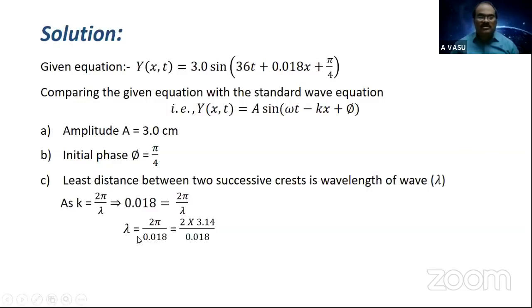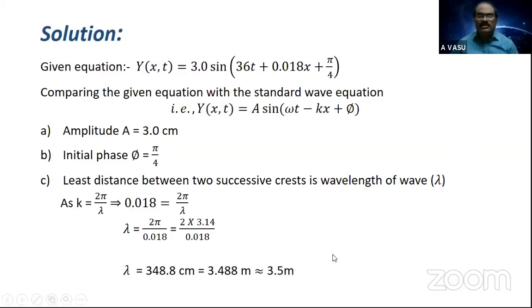On simplification, you get lambda equals 2 pi by 0.018. On substituting the value of pi, that is 2 into 3.14 by 0.018, and on simplification, I did the simplification, 348.8 centimeters, because the displacements x and y are given in centimeters. So 348.8 centimeter, which in terms of meter is 3.488. This can be approximated to 3.5 meter if required.